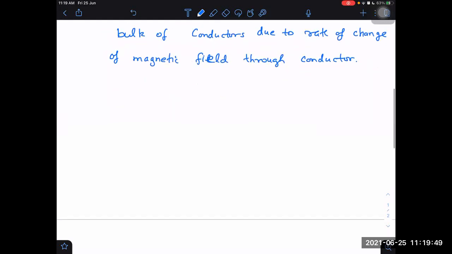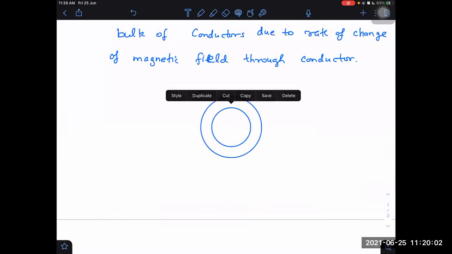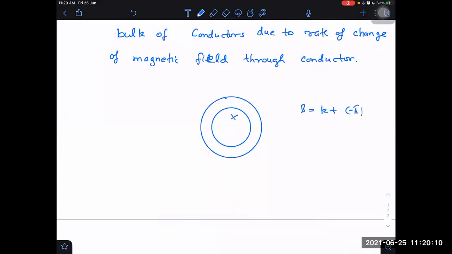Bulk means, let us say I have a wire here. This is a thick wire, and I am changing the magnetic flux through it. That is increasing. What would happen? How the current will be produced?